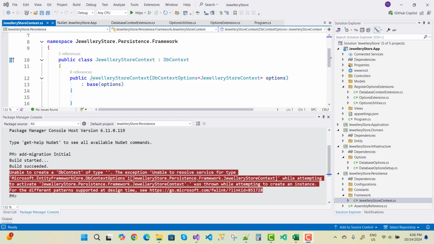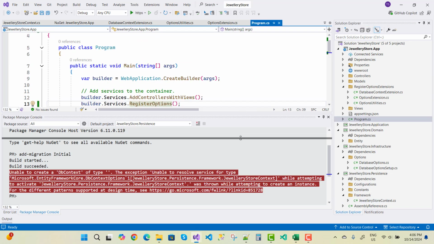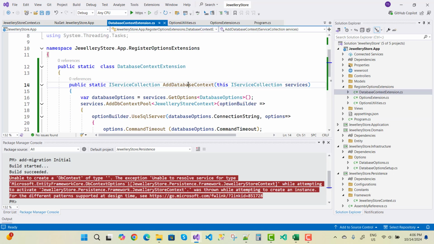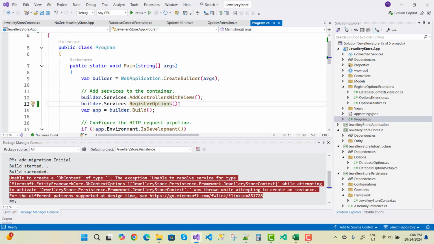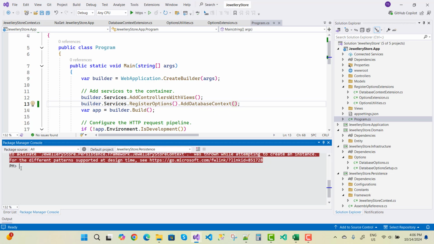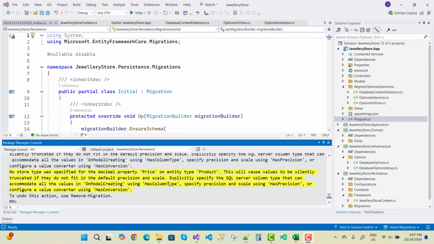So I got an error message because it is unable to resolve the service for type. This service is not registered in the Program.cs file. So just resolve the issue, and you know that here we have an options utility, option extension, and database context extension, and that is AddDatabaseContext. So just copy that name and use .AddDatabaseContext here, okay, as a chaining method. Just after that I think your problem is resolved, and again do the migration.